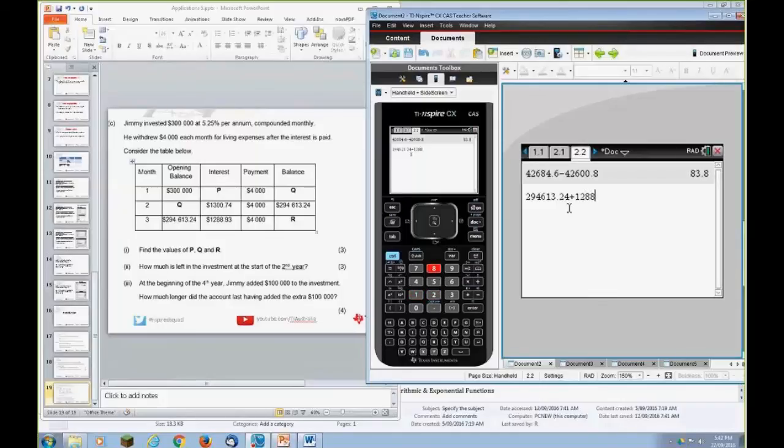Because it's a very typical type exam question, isn't it? Yes. Yeah. So we've got our value for R straight away.